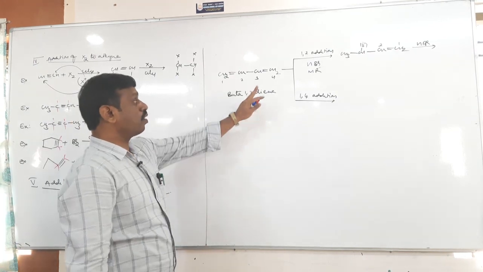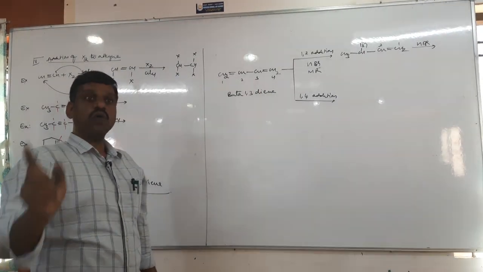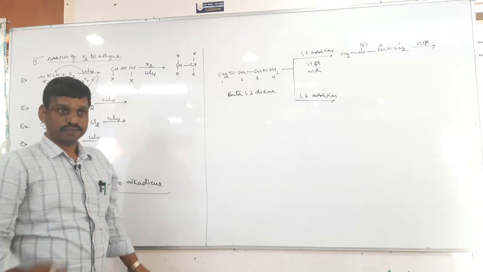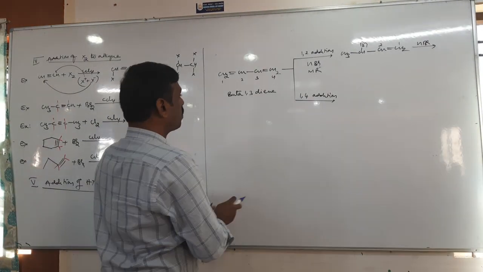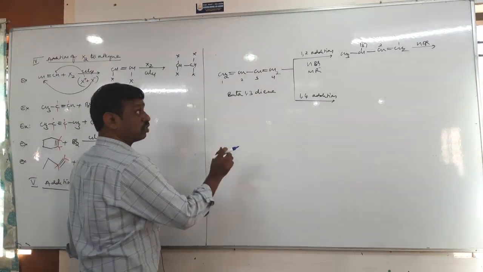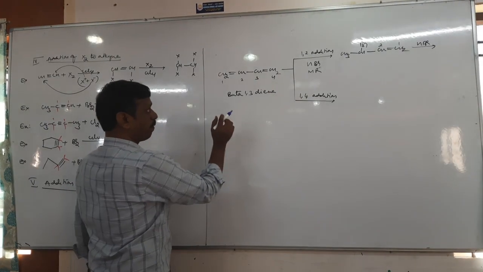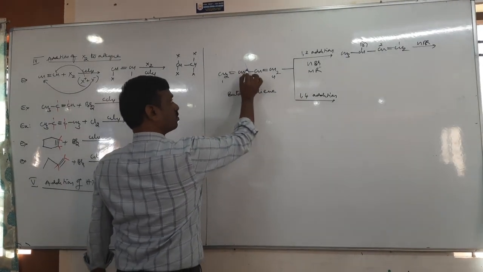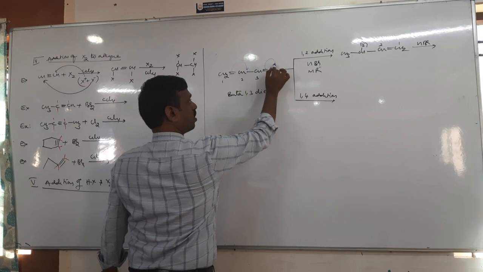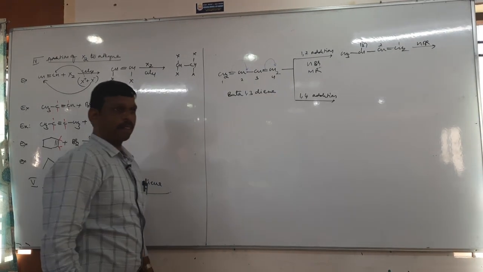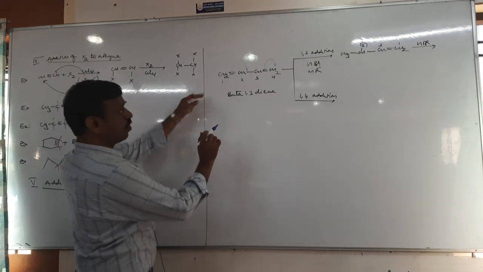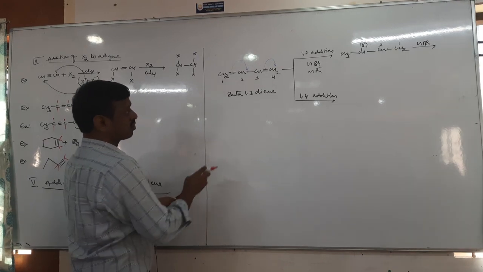Next, the important one is 1,4. How does 1,4 addition take place? See, this 1,4 addition takes place because of resonance, because of conjugation. This pi bond shifts here, then this pi bond shifts to the 4th carbon. So finally, where do the positive and negative charges come?